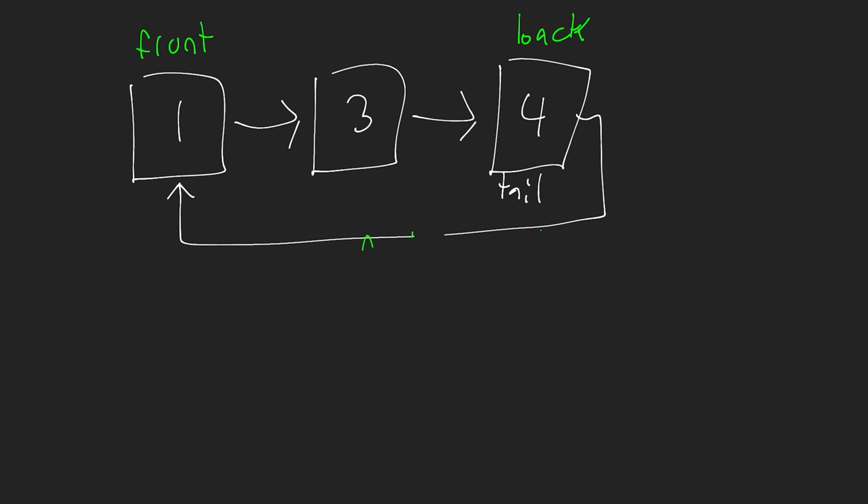Now, what happens if we want to remove an element from the front of our queue? So we want to dequeue it or pop it. If I want to do that, then all I need to do is remove the reference to this front element here and change the tail's next pointer to go to the next element in the queue, right? So what I do is I say that my tail.next is equal to the tail.next.next, right?